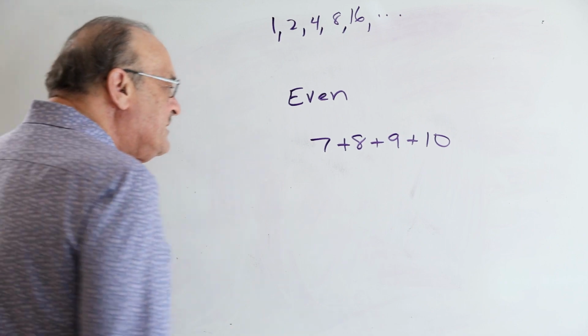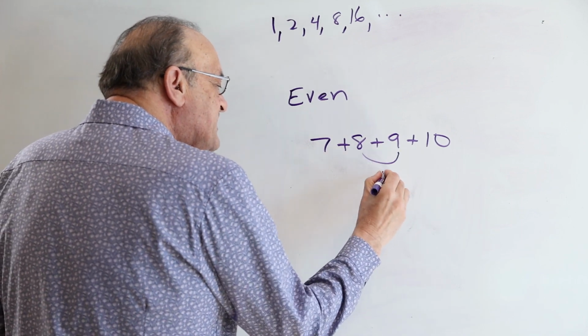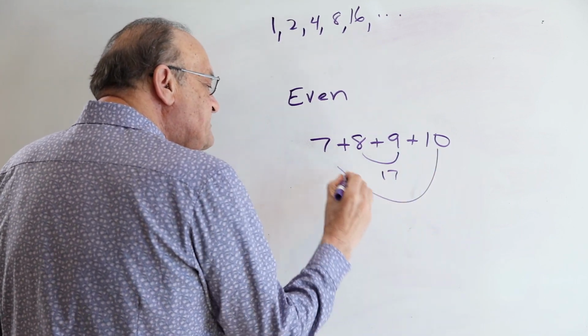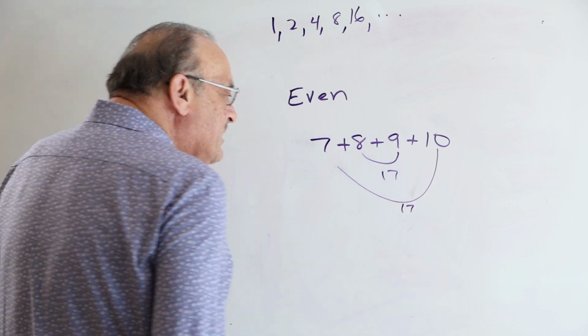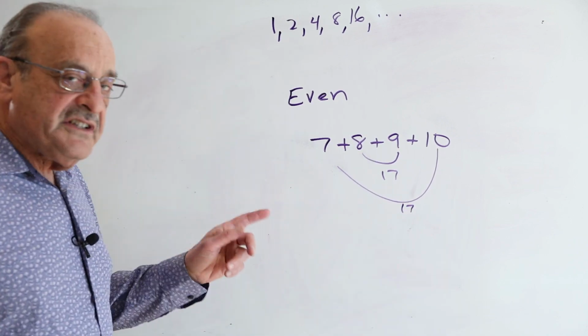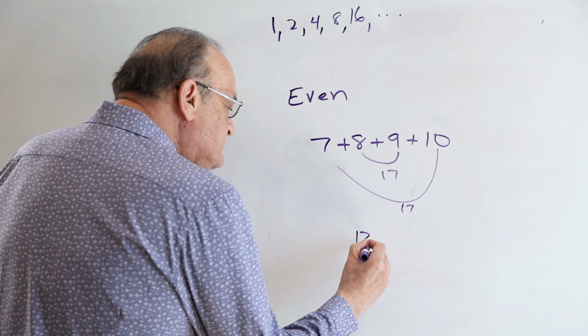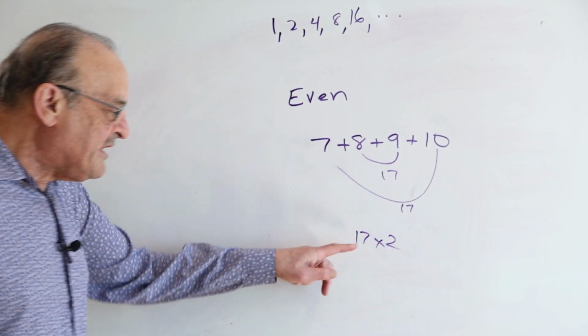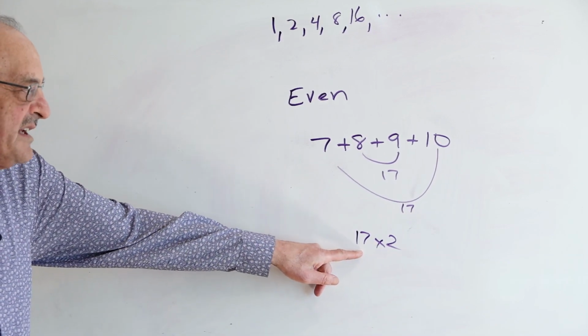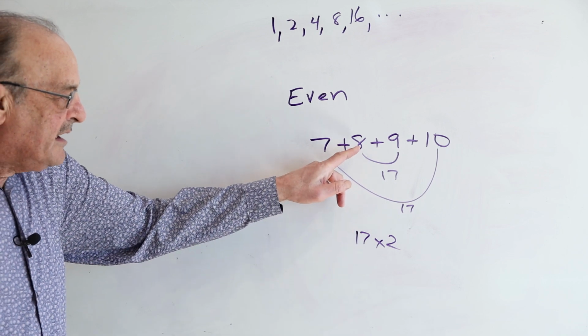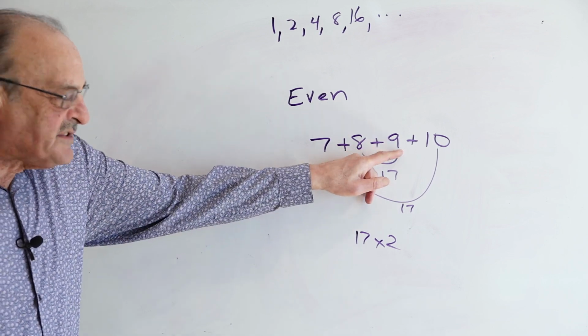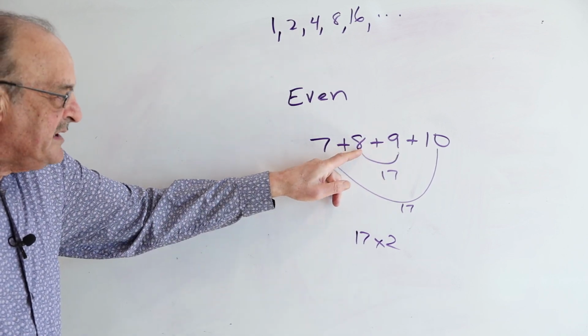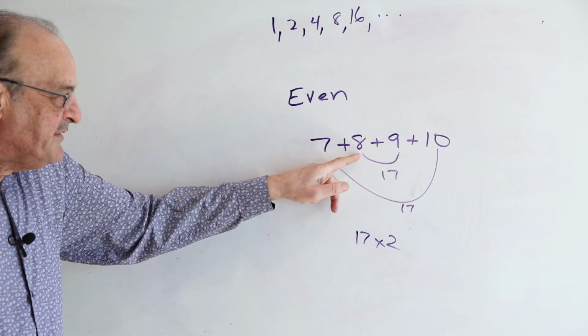Well, the reason is when we add these two numbers, we get 17. And we add these two numbers, we get 17. And it's going to be 17 times 2. Notice we have an odd factor. Well, we're always going to have an odd factor because when you add a number to its successor, one of them will be even and one of them will be odd. So if that's even, the next one will be odd.